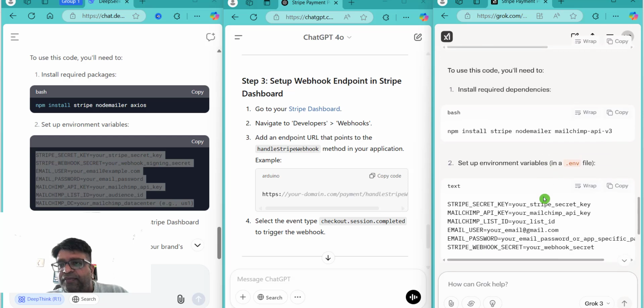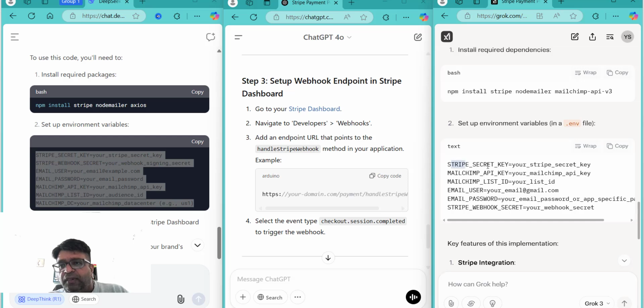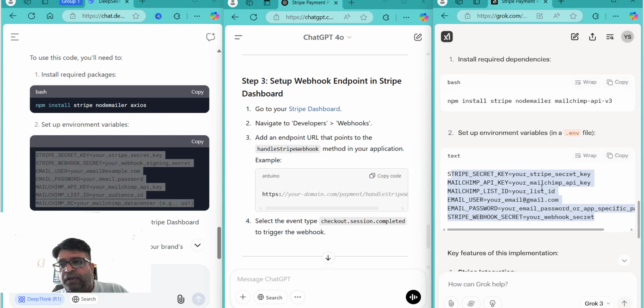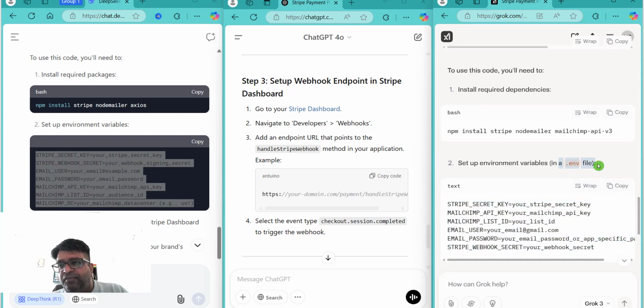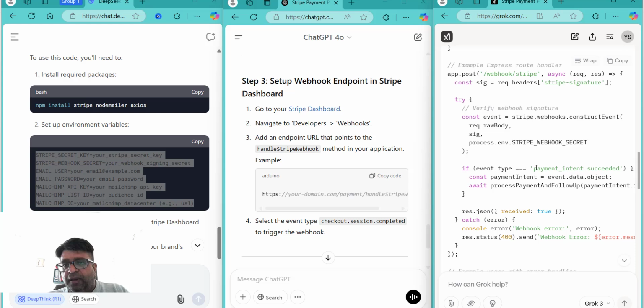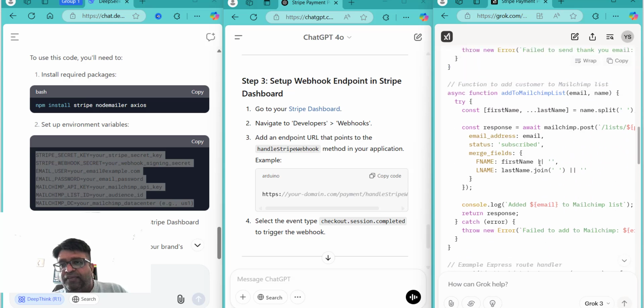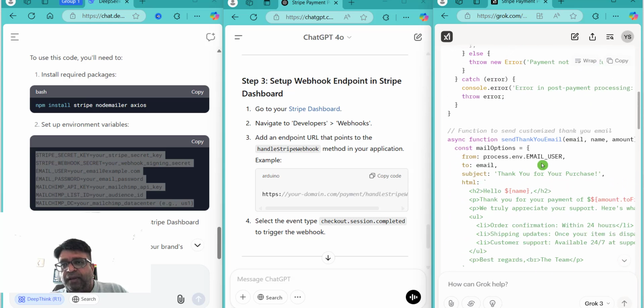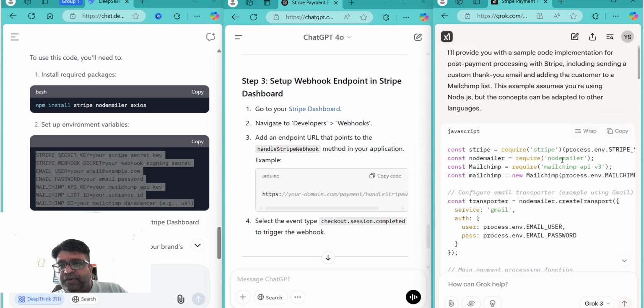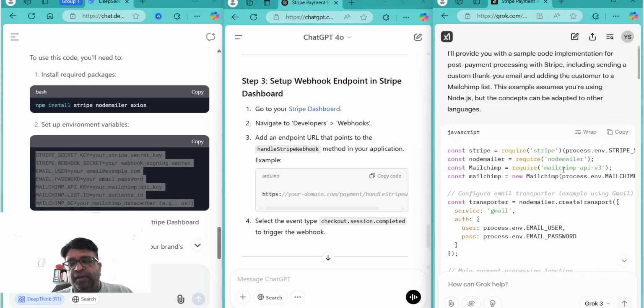And again, it has done a fantastic job, because all the secrets to access Stripe and MailChimp are kept separate from the code in a separate file. That is what it is saying over here: set up environment variables in the .env file. And this code is beautifully written, and it covers pretty much everything I asked in my prompt.